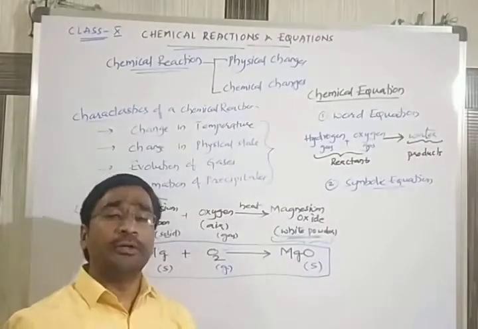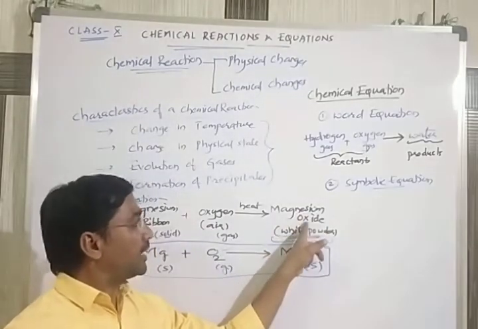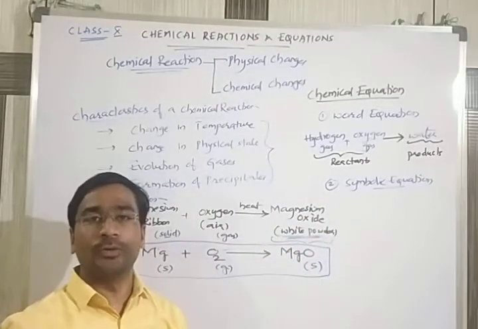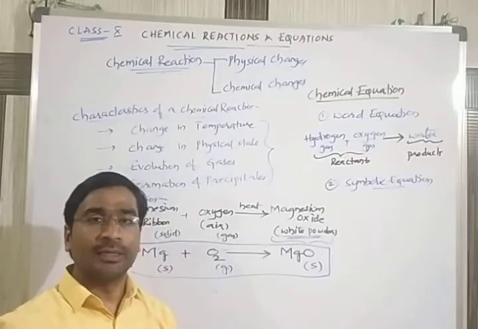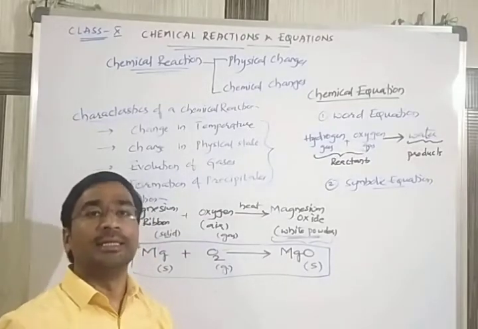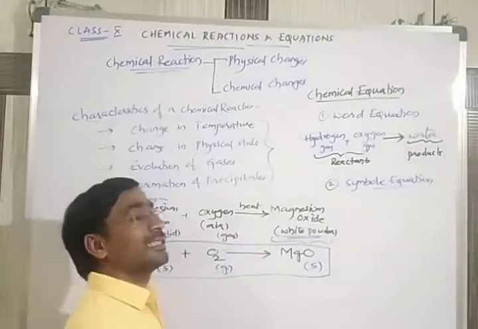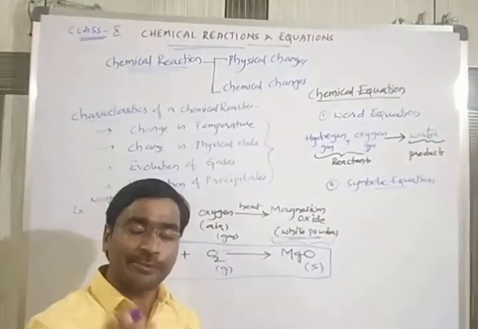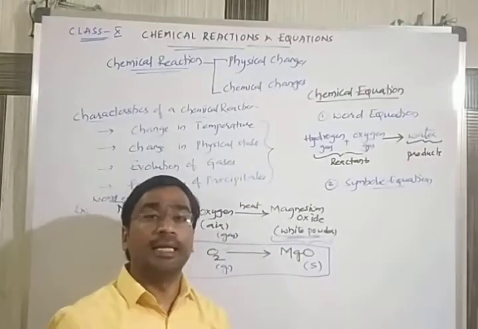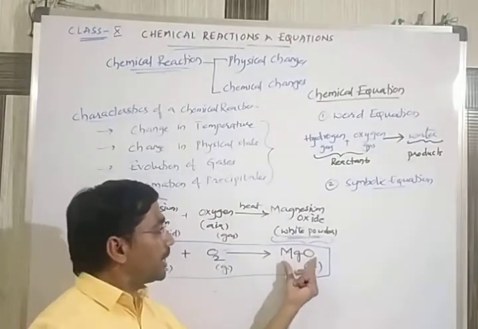To write the correct formula of any compound, we studied already in the 9th class, what we call the crisscross method. The crisscross method helps us in writing the correct formula.